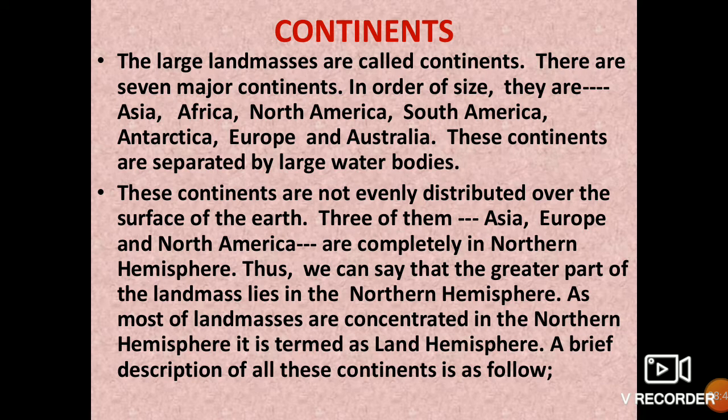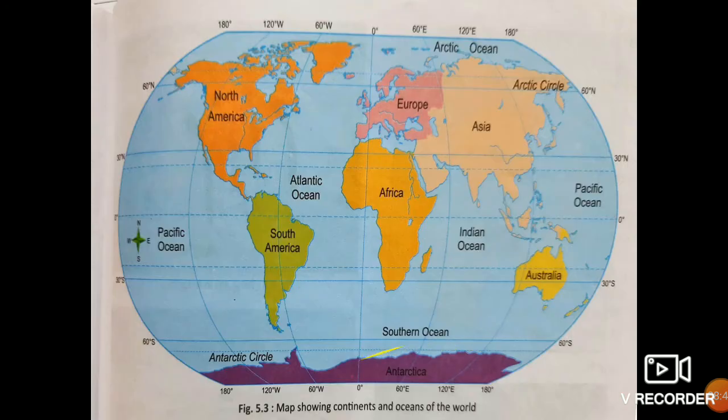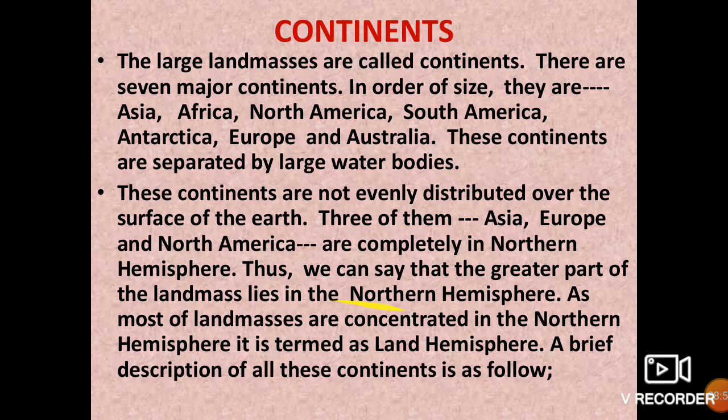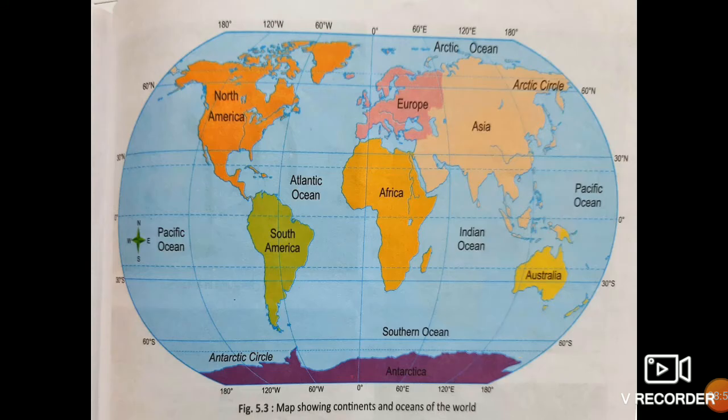As most of the landmass is connected in the northern hemisphere, it is termed the land hemisphere because there is more land in the northern part. So it is known as the land hemisphere also. We will now study a brief description of the continents.